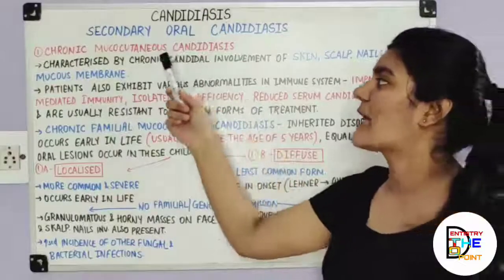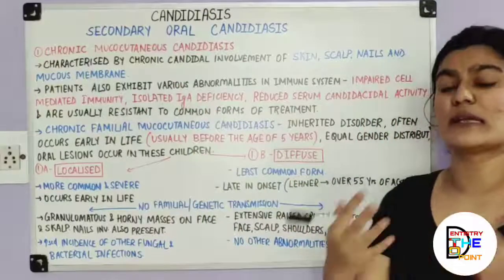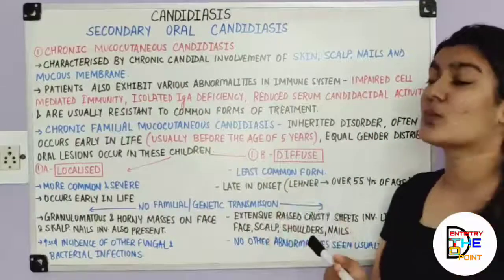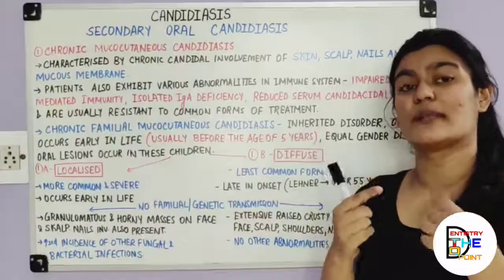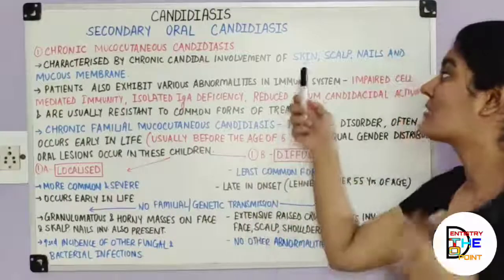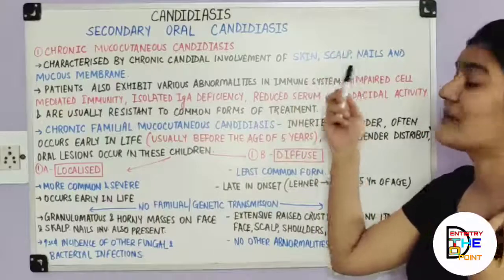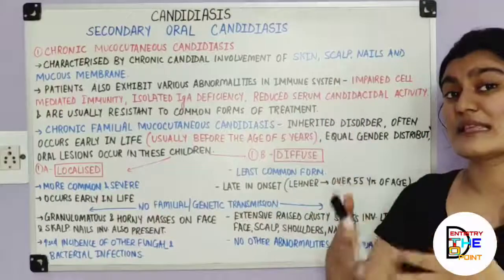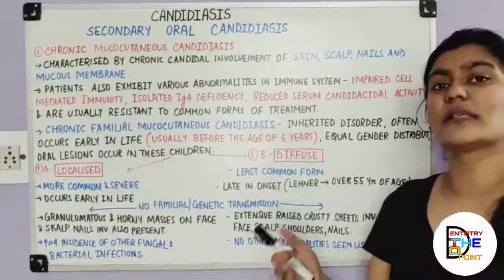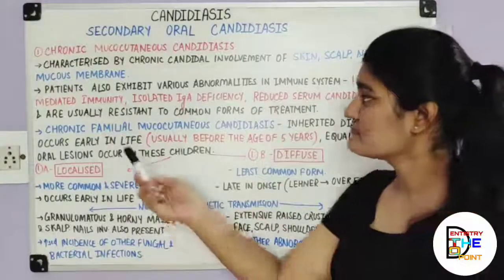Now this chronic, as you can see, now the involvement is increasing. Till now we have dealt with the involvement of the oral cavity. Now since it is a secondary form and it's going to involve the skin, scalp, nails, everything, the seriousness of the disease, or the severity of the disease, is also going to increase.